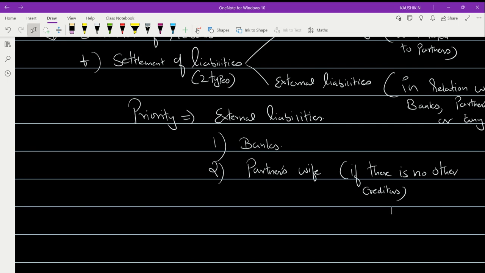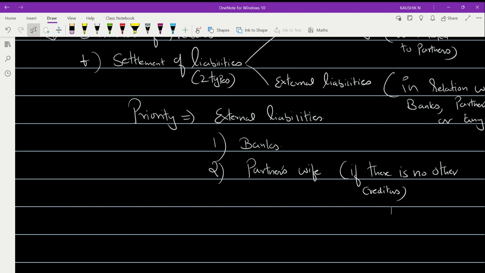After paying the outside liability, banks and other third parties, you will go for the payment of the partners' loans and advances.